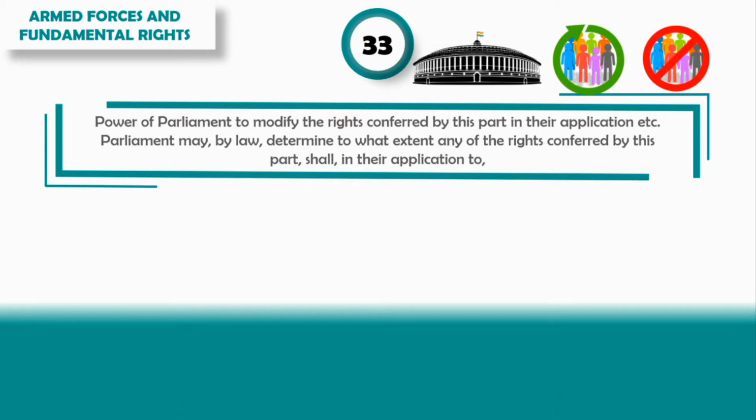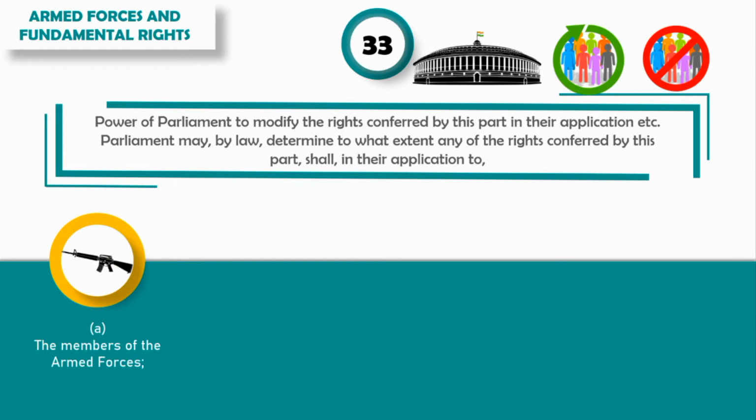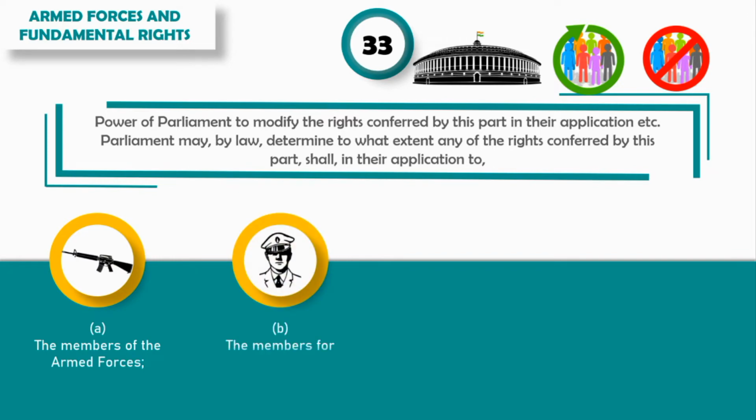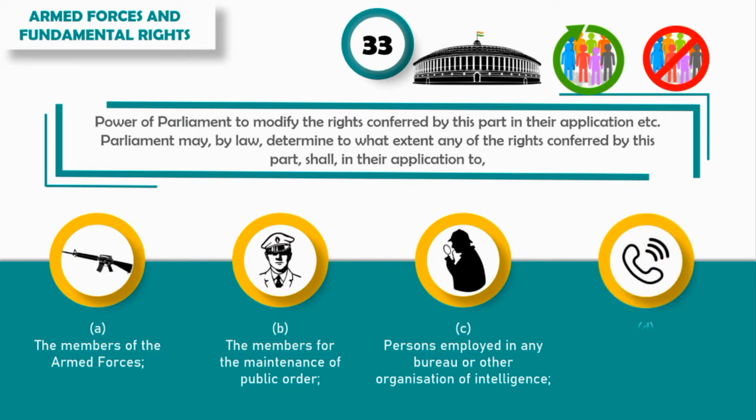Now who are they? They are the members of the armed forces, the members of forces charged with the maintenance of public order, persons employed in any bureau or other organization of intelligence, and persons employed in telecommunication systems for armed forces. Let us see what kind of forces or authorities come under these categories.